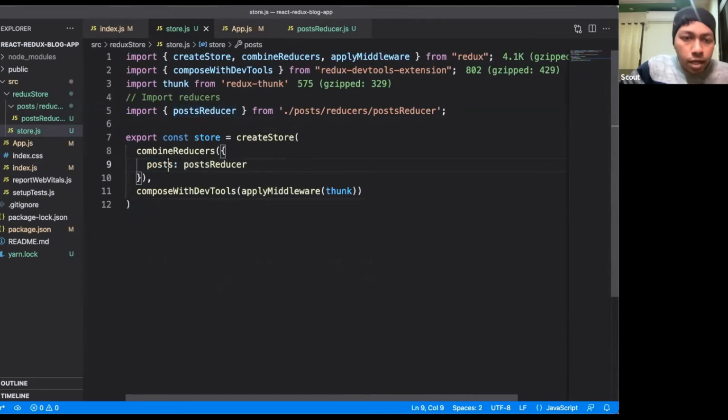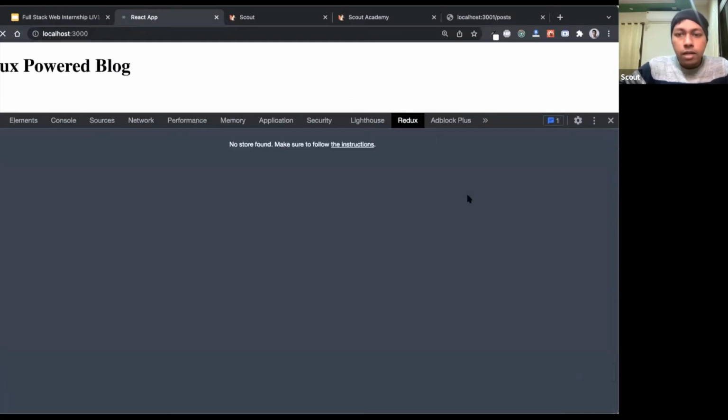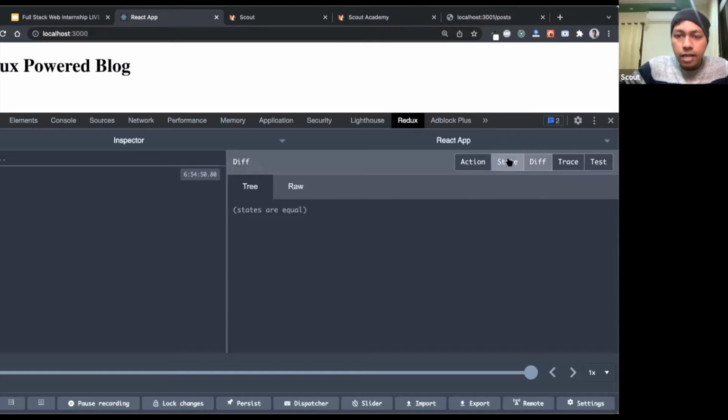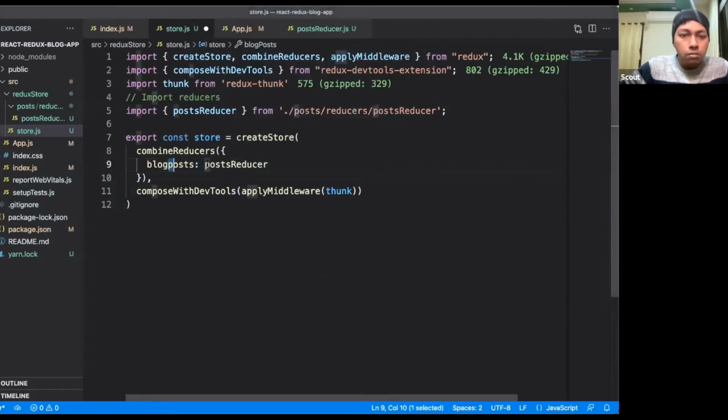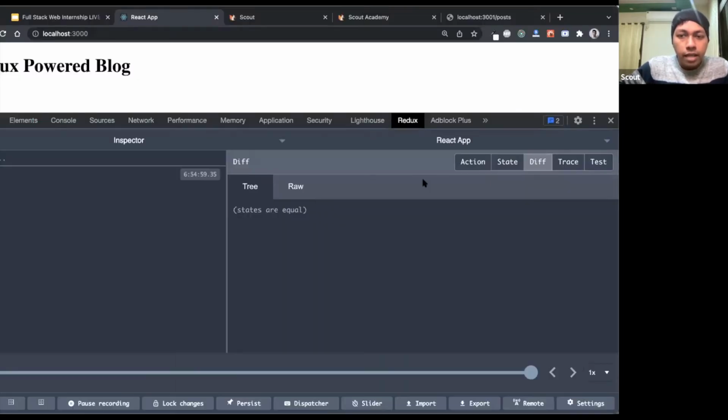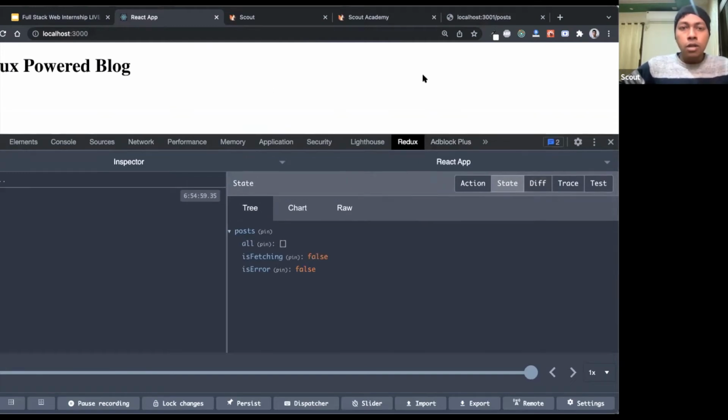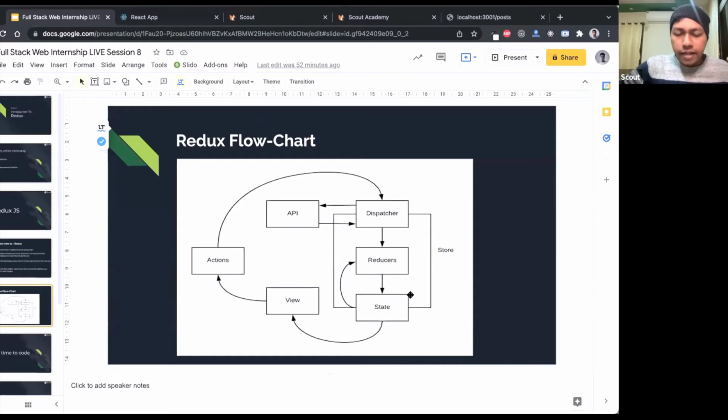Now remember, in this slot you can keep anything. Like I have created posts, or you can create something like blog posts. Whatever you name it, the same thing will come here. So inside our state, we will get it as blog posts. Okay, so I will change it back to the simple posts. Okay, so these have default values. So now this setup is a little bit complete.